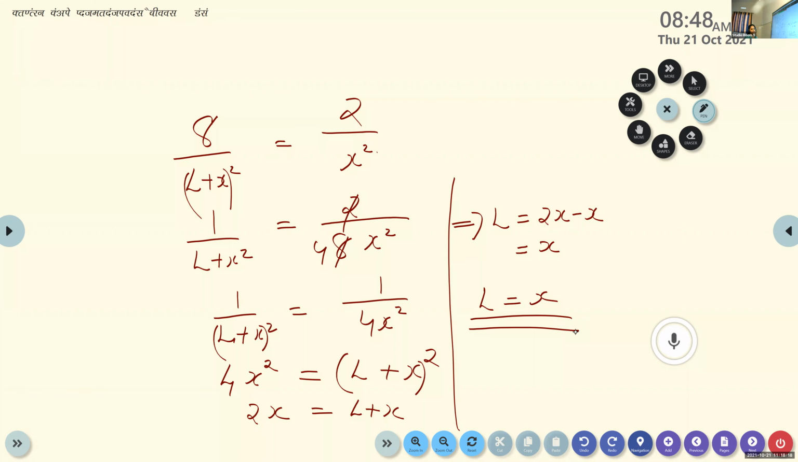If L is equal to x, what is the distance of separation between these two charges? Is it L, 2L, 8L? What is the correct answer? It is 2L. 2L is the correct option.